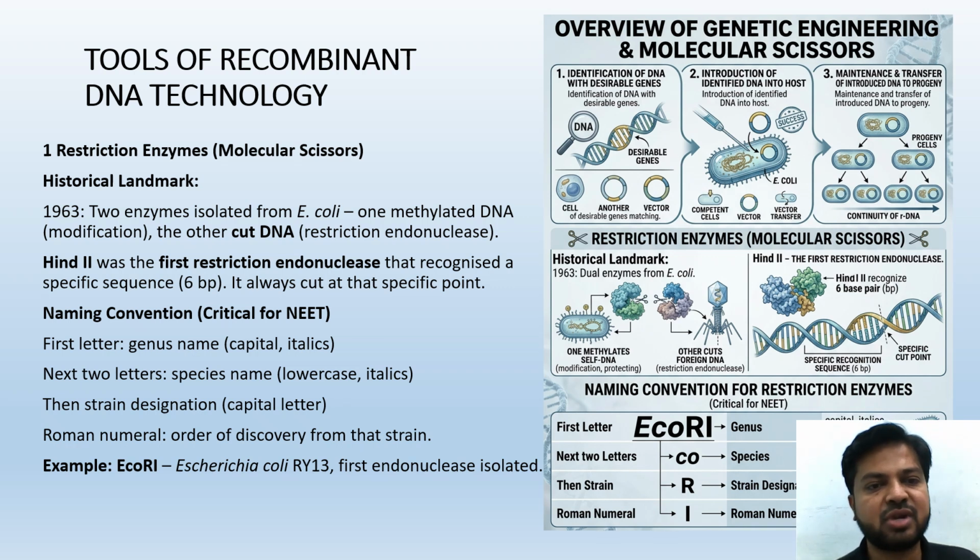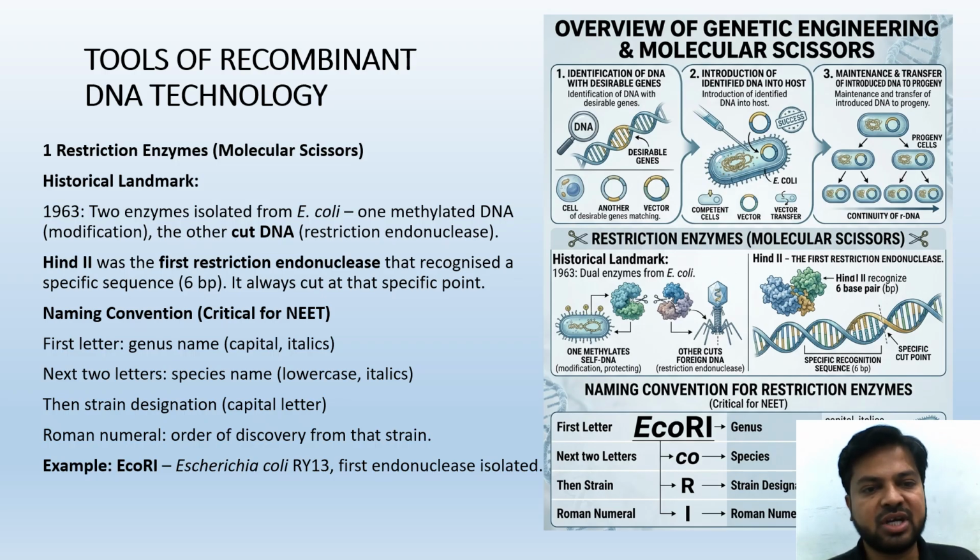Hind II was the first restriction endonuclease. The first restriction endonuclease is Hind II, which recognized a specific six base pair sequence. It always cut at that specific point only. So historically, we have to remember this. Fact-based questions are expected from this.